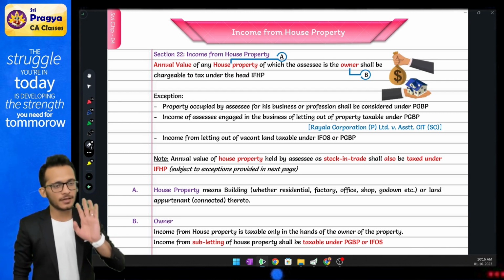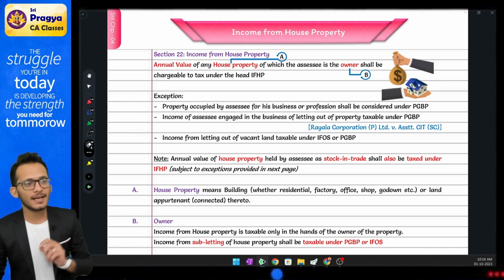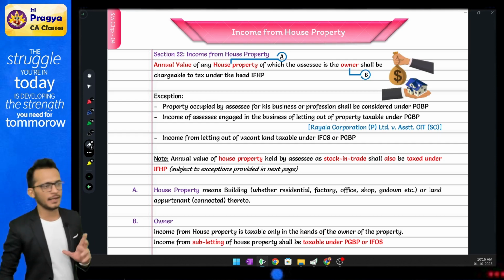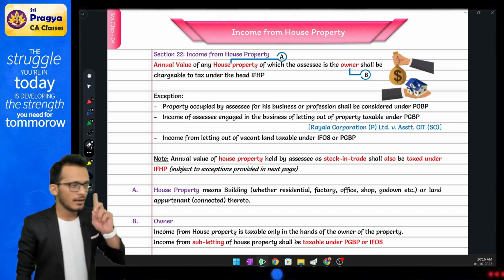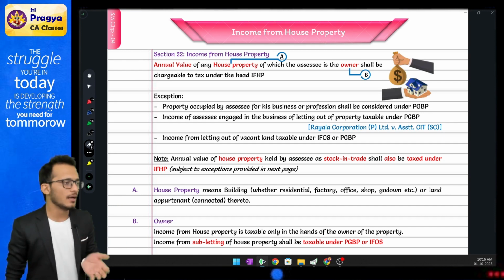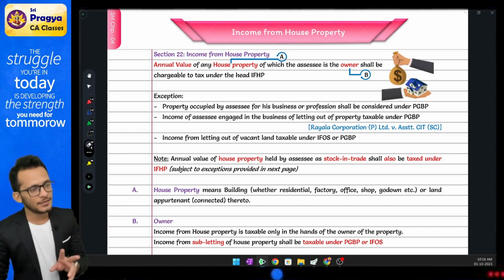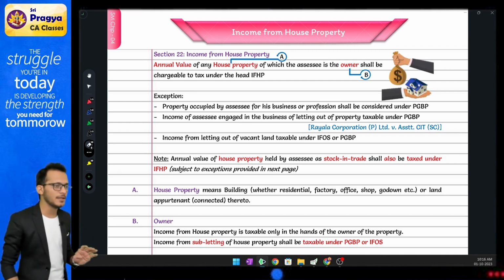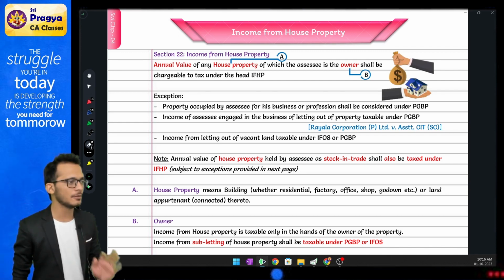We are moving to the head of income called income from house property, which basically says that if you want to tax something under the head house property, there are two conditions to satisfy. Condition number one is that there should be a house property. Second is that the house should be owned. If both conditions are satisfied, the income will get taxed under IFHP. If not, it will not be taxed under IFHP. You will move to the other heads of income.